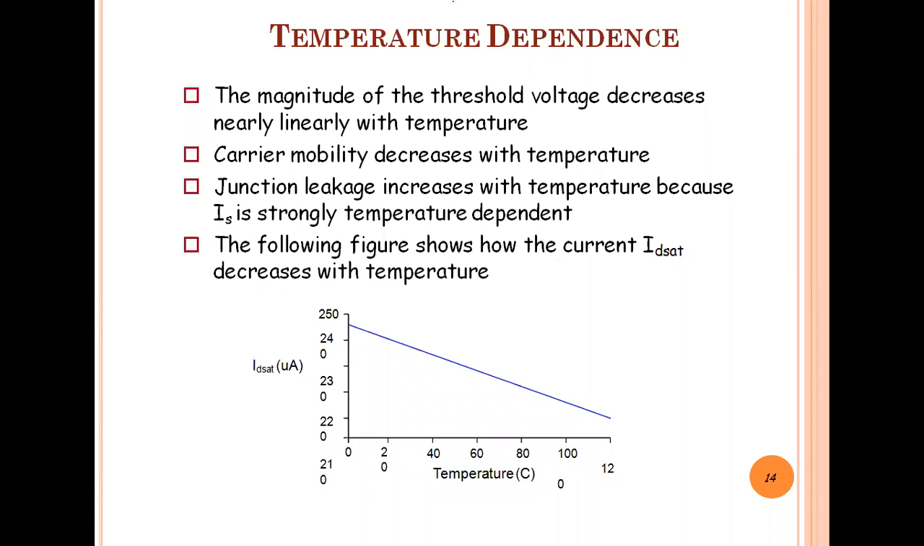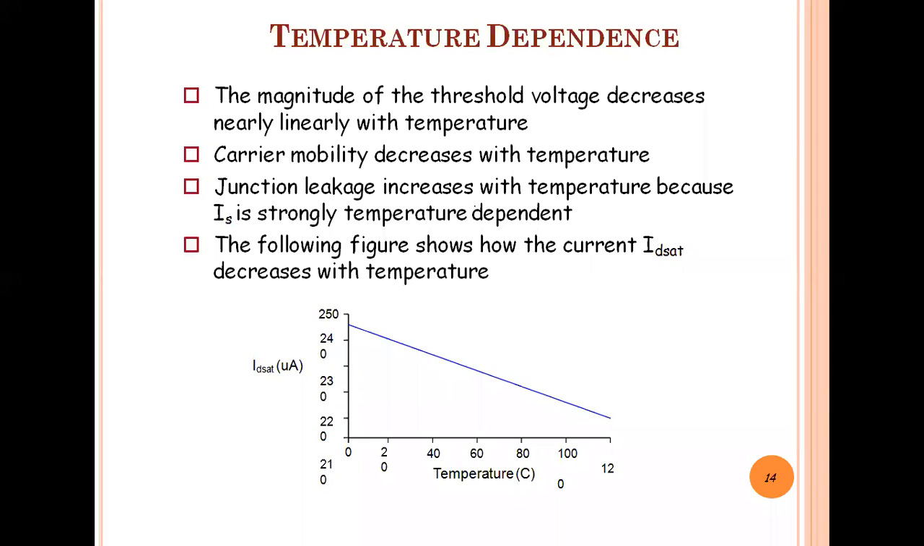Now the next topic is the temperature dependence. In the temperature dependence, the current ID flows from the drain to source, so how does that current depend on the temperature? With the figure, you can understand that when we increase the temperature, it has an effect on the drain current, and it reduces. So that is the temperature dependence. The magnitude of the threshold voltage decreases nearly linearly with temperature.